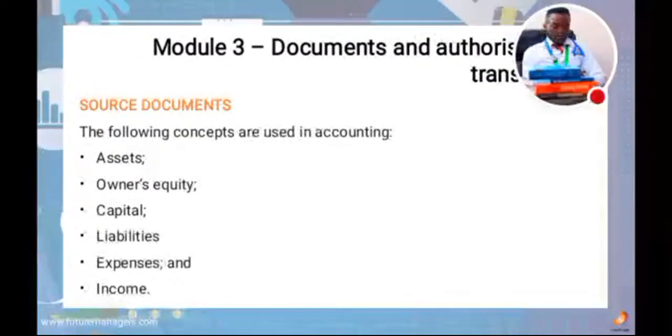Okay, so what are some of these source documents? The following are some of the source documents that are used in accounting. Number one, assets. For assets, you need to have a document that will show the assets that you have. Owner's equity, you need to have that document. Capital, you need to have the document. Liabilities, you need to have the document. Expenses as well as income, you need to have documents.